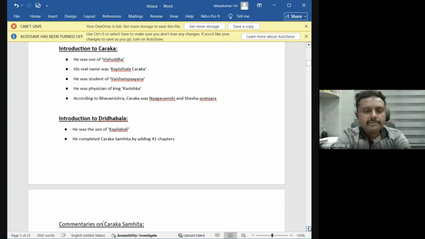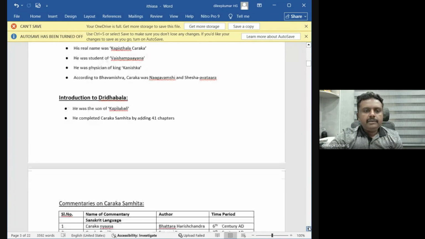Later on, Charaka became the court physician in the Kanishka dynasty. According to Acharya Bhava Prakasha, or Bhava Mishra Samhita, Acharya Charaka is an avatar of Sheshanaga, or else he is a Nagavamshi. That information is also available from Bhava Prakasha Nighantu, Bhava Prakasha Samhita.